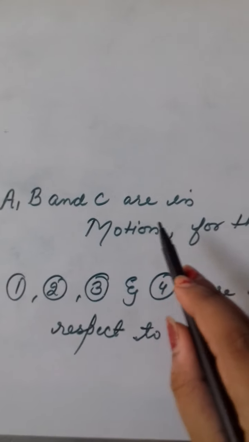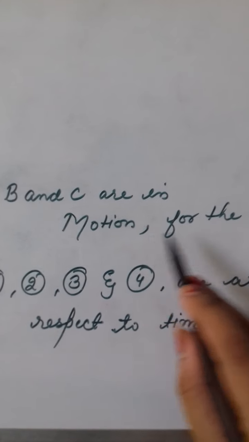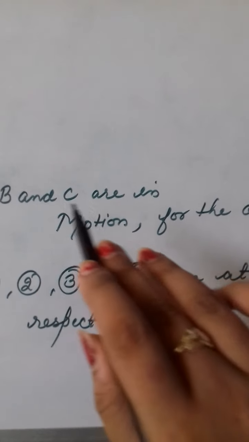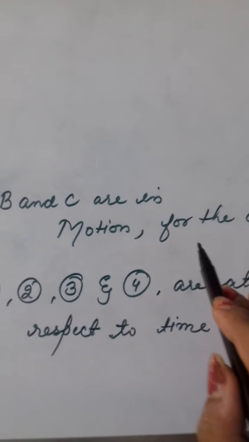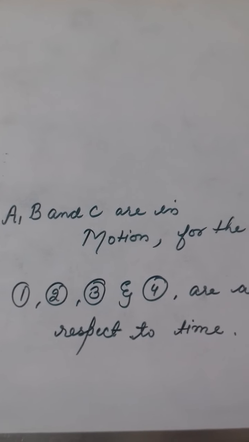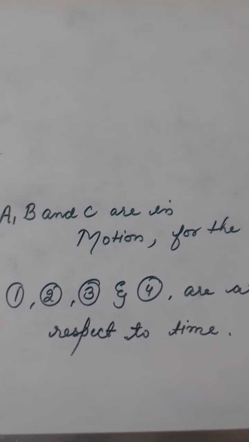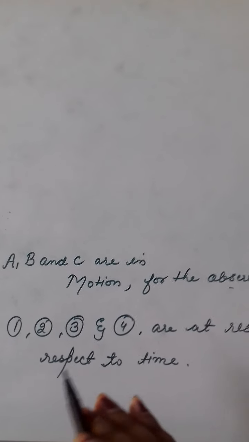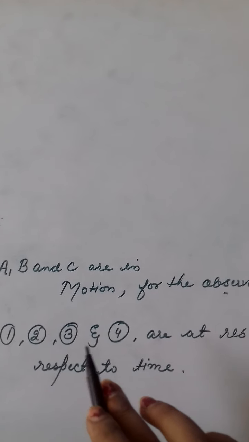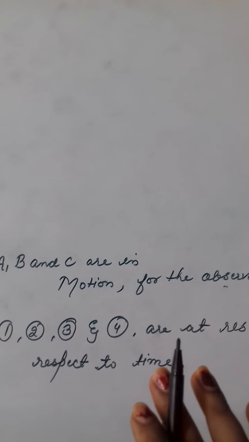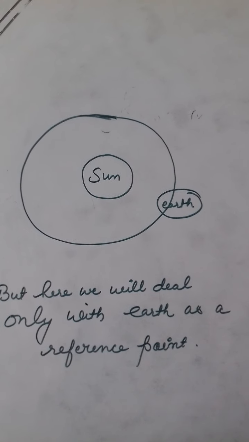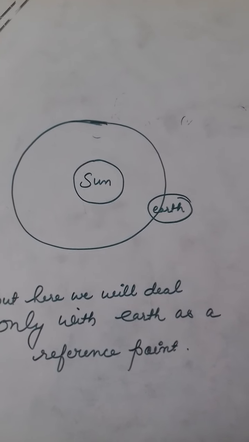So what we can say is A, B, C are in motion for the observer. For the observers at first, second, third and fourth, A, B, C are in motion, because when it was 0 minutes they were at a different position. Now after 2 minutes they have changed their position. Whereas with respect to time, first, second, third and fourth have not changed their position, therefore they are at rest.